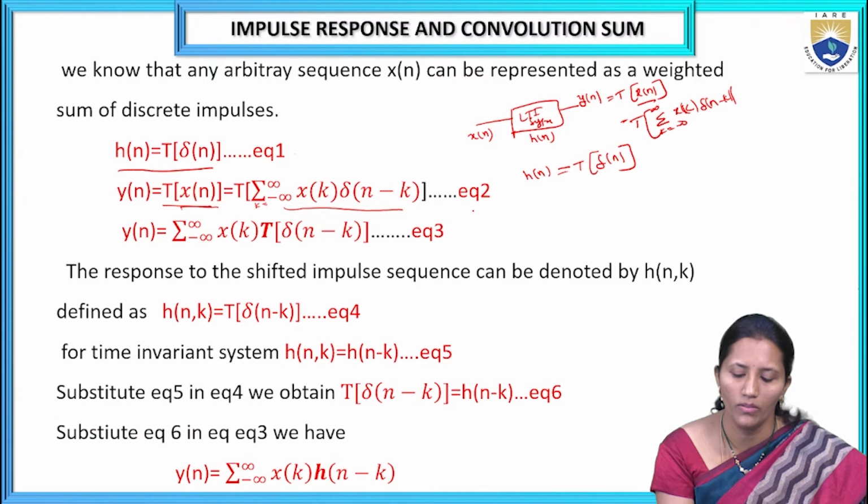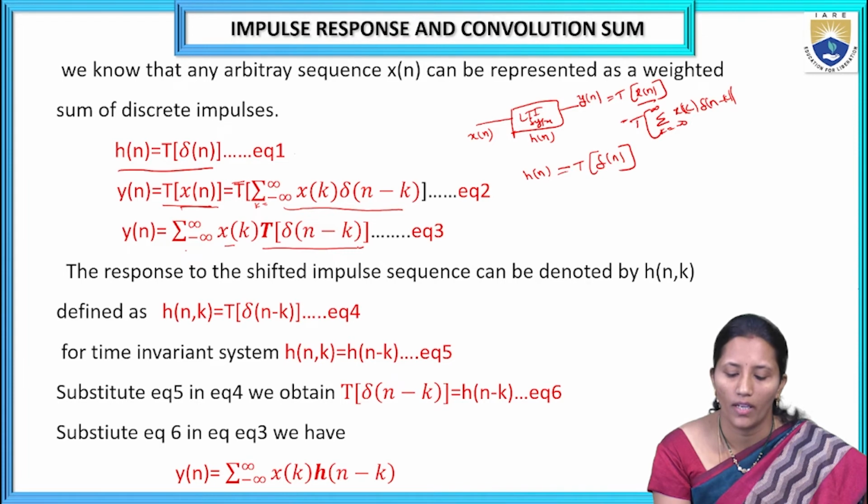This is equation 2. So we can write y of n as the sum over k from minus infinity to infinity of x of k times the transform of del of n minus k.